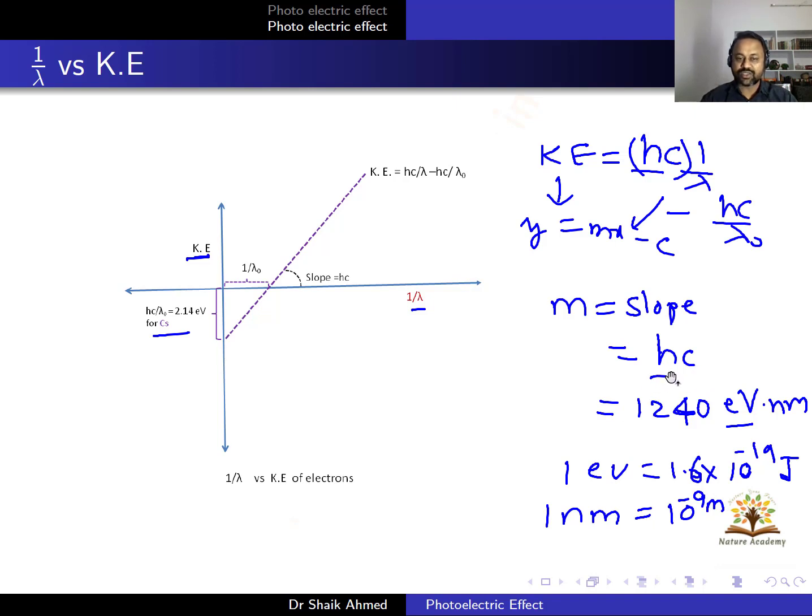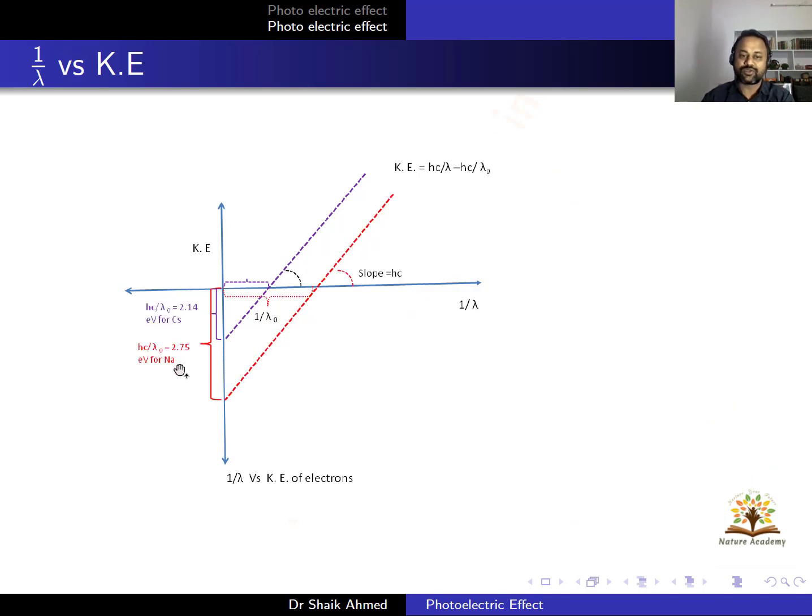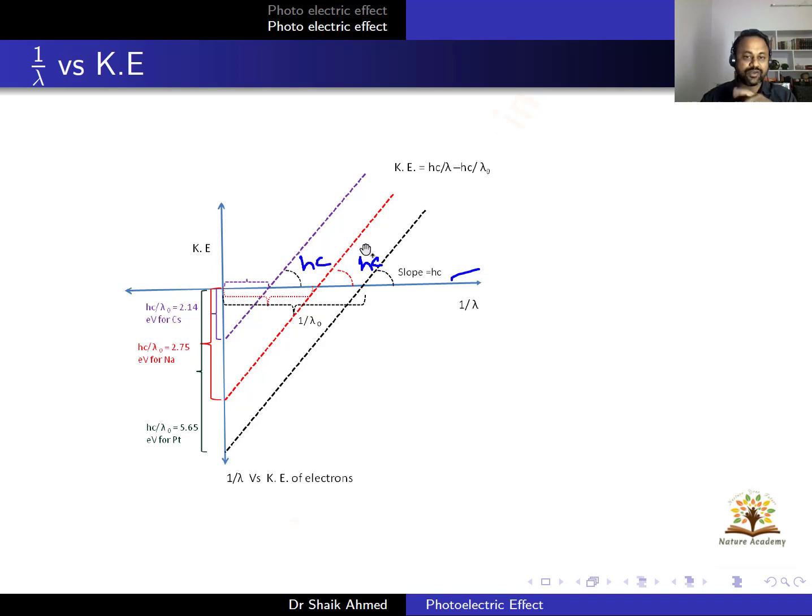Okay, so now what is the slope? hc is the slope. So this is for one metal. If you have two metals, for example sodium, the graph will be the same thing, y = mx − c, and for the other metal also like this. So now here you have to focus on the slope. All the metals have the same slope, hc, and this is known as your threshold wavelength, 1 over threshold wavelength, 1/λ₀.